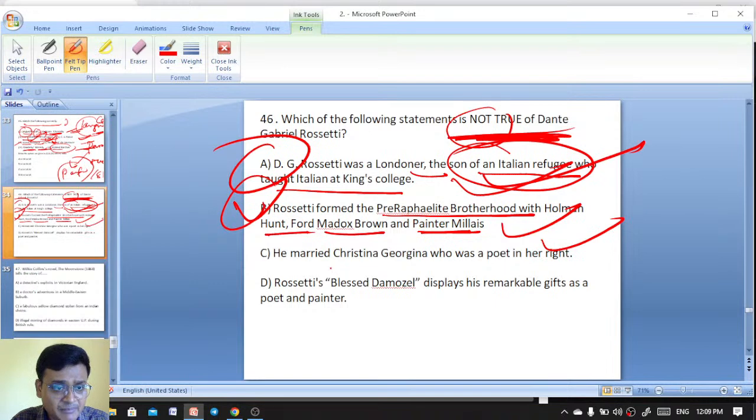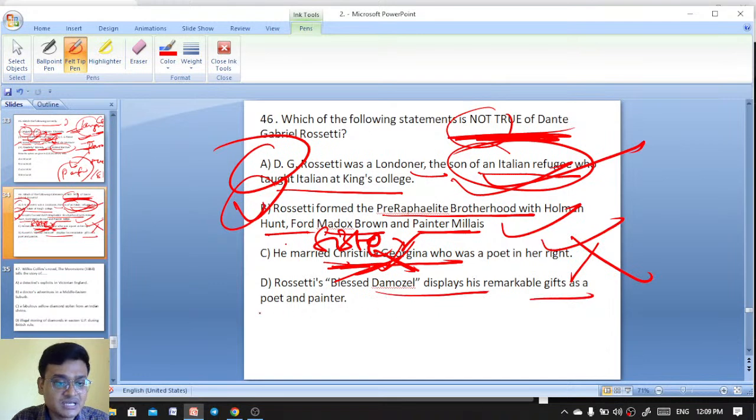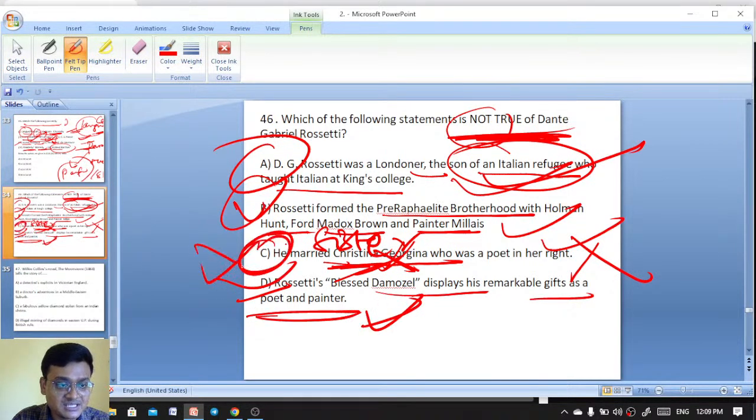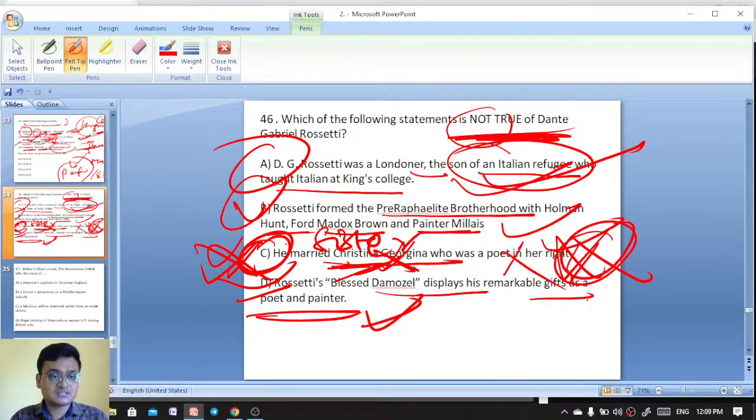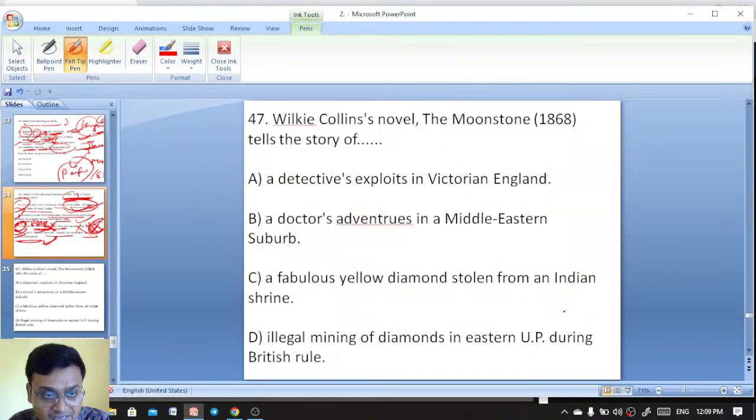He married Christina Georgina. That is wrong. Okay, so Christina Rossetti was his sister, not wife, sister. That is wrong. Rossetti's Blessed Damozel displays his remarkable gifts as a poet and painter. Excellent. That is also true. So here, C is the right answer, which is not true.